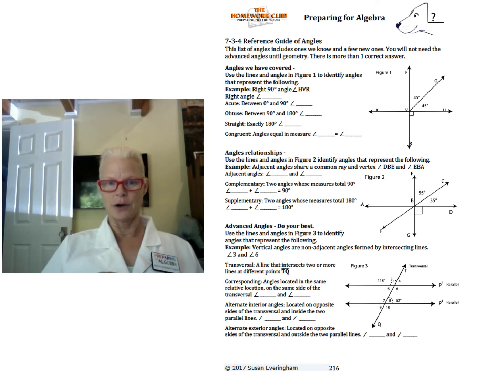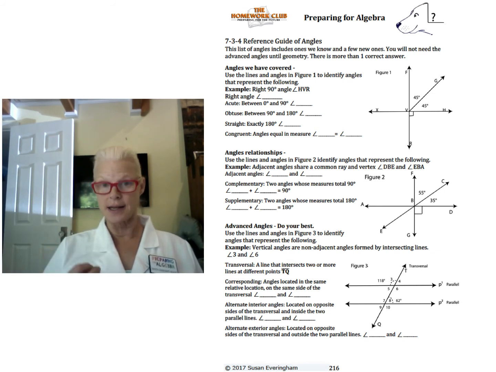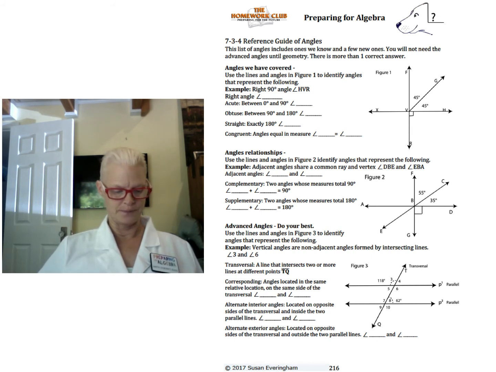Alternate interior angles are located on opposite sides of that transversal, that line, and inside the two parallel lines. Alternate interior, for example, 5 and 8, or 6 and 7. They're on opposite sides of the transversal, and they're in between the parallel lines.